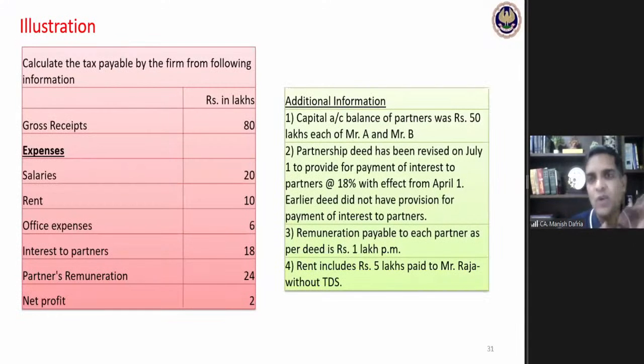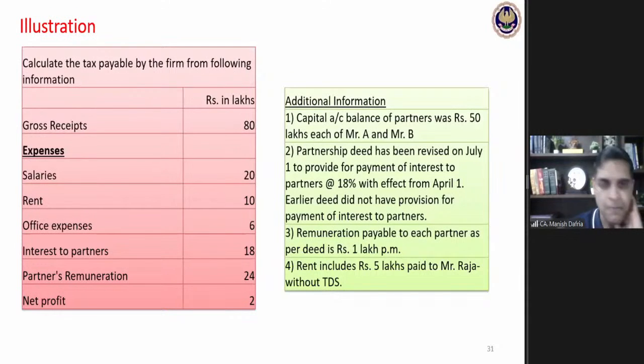First is, for the months of April, May, and June, I cannot give any single paisa by way of interest deduction, because for April, May, and June it was not authorized. It has been authorized by the partnership deed, which came into effect from 1st of July. So for April, May, and June, no interest deduction would be available. Out of the total 18 lakhs for 12 months, 3 months interest would be 4.5 lakh. That will be straight away disallowed.